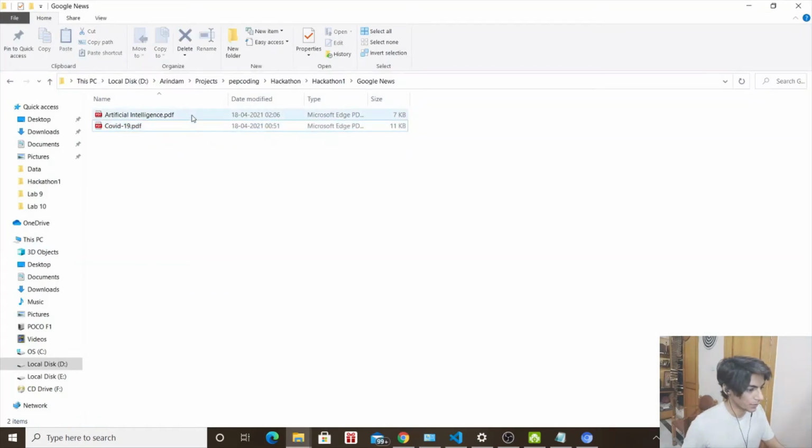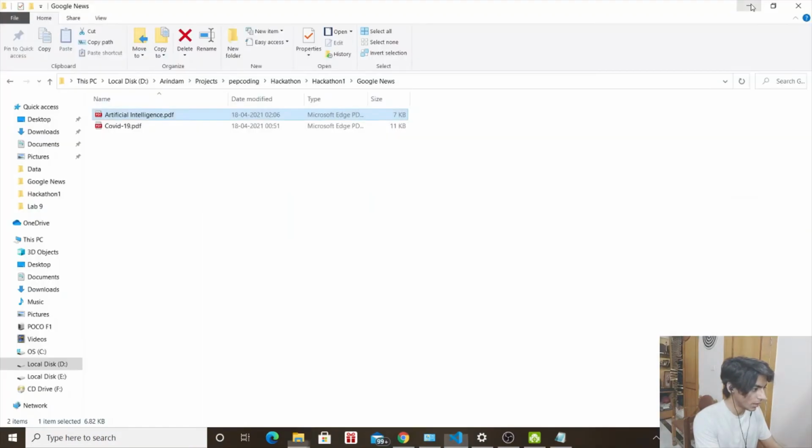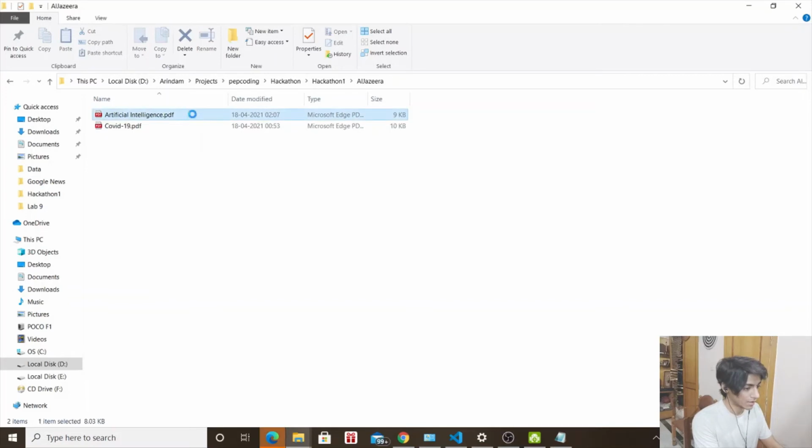Okay, now, as you can see, we have an artificial intelligence file. We'll open this. It will take some time because, well, that's my laptop. To speed it up, I'll just terminate the process from here. And Puppeteer has closed. We'll go to the root, go to Al Jazeera, and there's an artificial intelligence folder there as well. And there are 2 artificial intelligence folders.